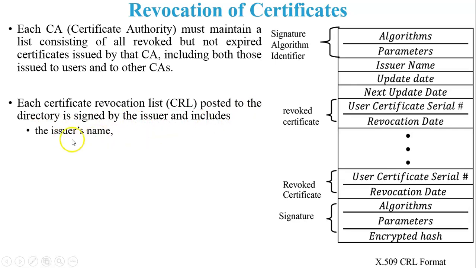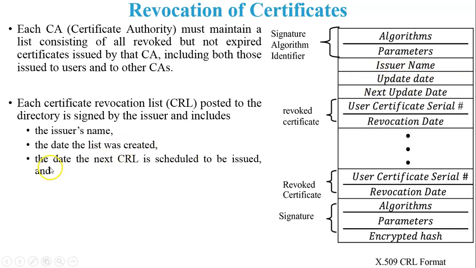Next, each certificate revocation list posted to the directory is signed by the issuer and includes, first, the issuer's name. Now see in this figure, here is the issuer name, meaning the certification authority name. Second, the date the list was created, so this is the date. Next, the date the next CRL is scheduled to be issued, and an entry for each revoked certificate. Now see in this figure, this is the user certificate serial number and revocation date. Now another user certificate will come for revocation, so it will be added over here and the list will be updated continuously.